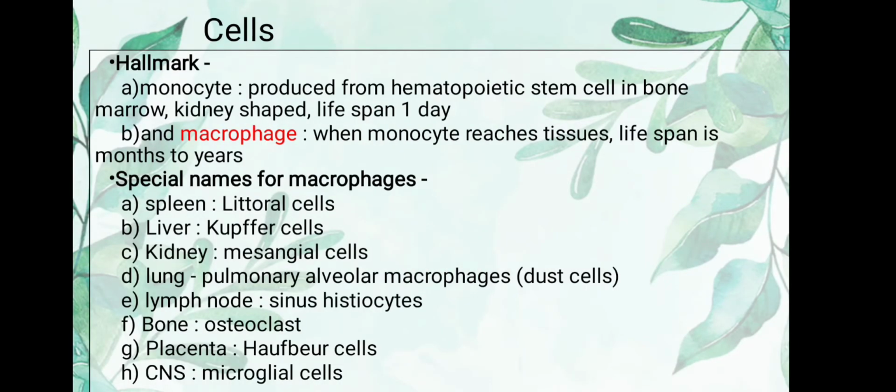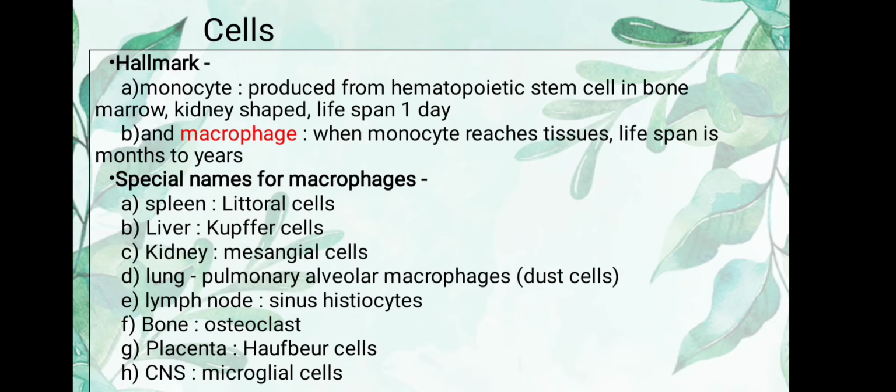Next we come to cells. We discussed that the hallmark cells were monocytes, macrophages, and lymphocytes. We'll discuss one by one what the roles of all these are. So what is a monocyte? A monocyte is produced from the hematopoietic stem cell in the bone marrow, is kidney shaped and has a lifespan of 1 day.